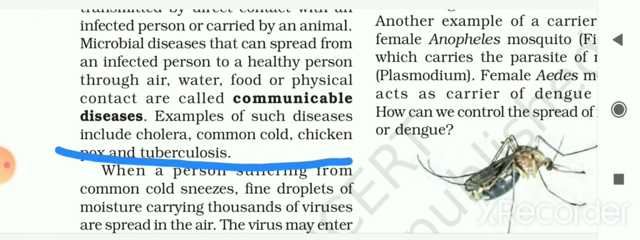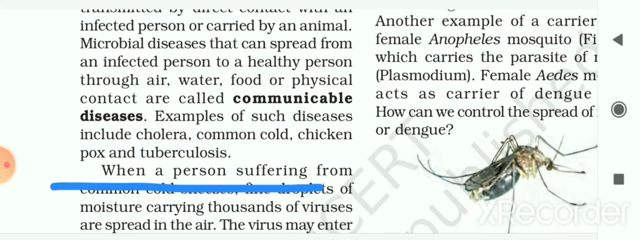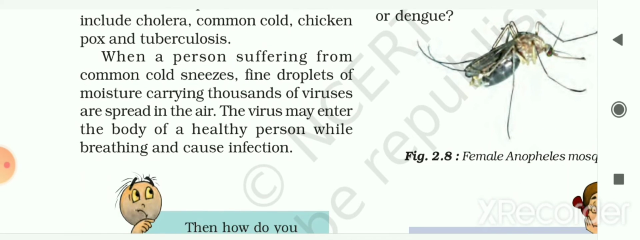So this type of disease is known as communicable disease, which spreads from an infected person to a healthy person by different modes of transmission. Examples of such diseases include cholera, common cold, chickenpox and tuberculosis. Now we will see how communicable disease spreads from an infected person to a healthy person.